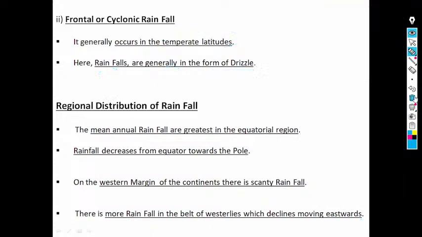Then regional distribution of rainfall. Normally the mean annual rainfall is greatest at the equatorial region.